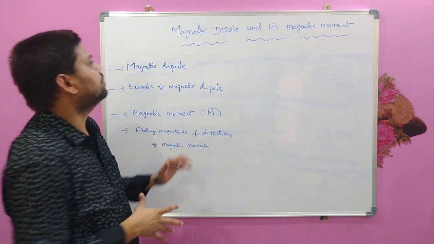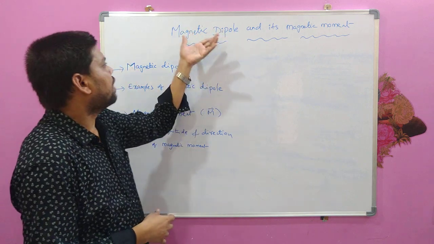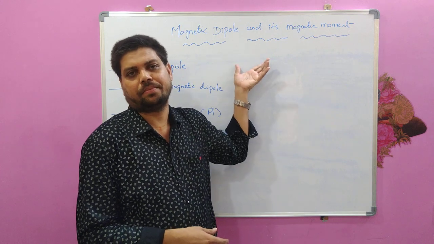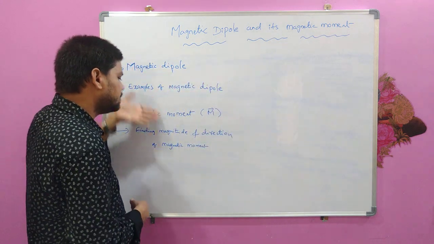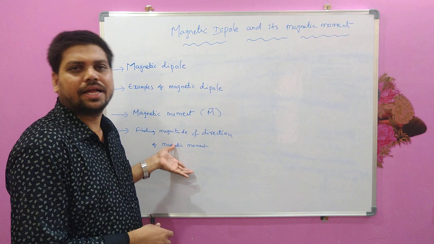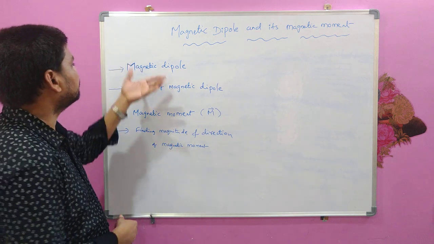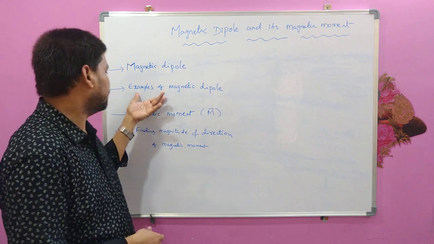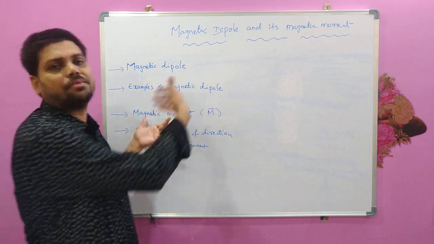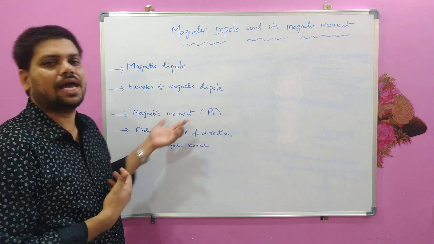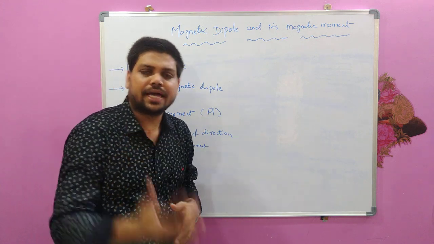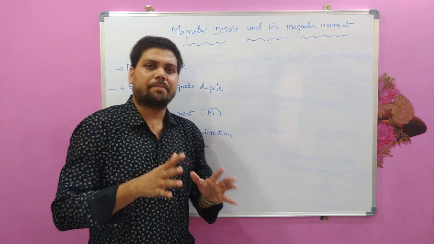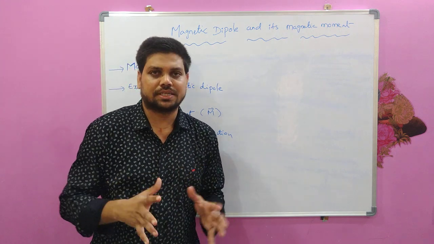In this particular video, I am going to explain magnetic dipole and the magnetic moment of a magnetic dipole. So here I have written a list of things that I am going to explain in this video. I will start with what is magnetic dipole, what are the examples of magnetic dipole, what is the magnetic moment of a magnetic dipole, and how do we calculate the magnitude and direction of this magnetic moment, because magnetic moment is a vector quantity.